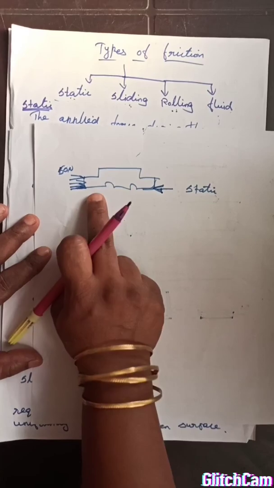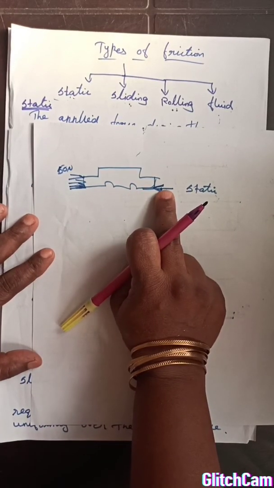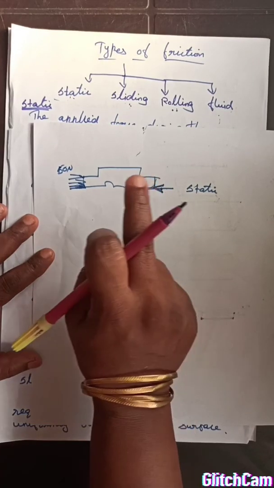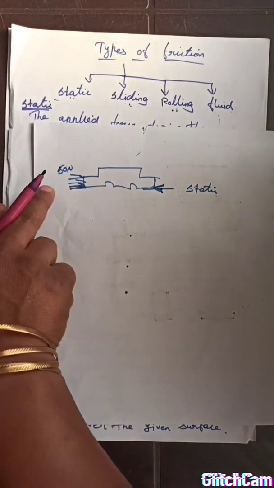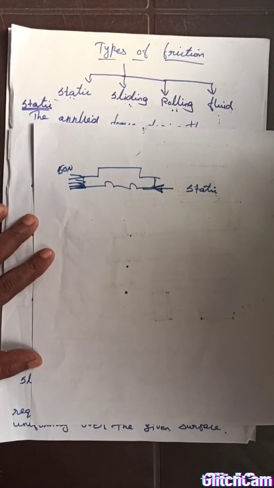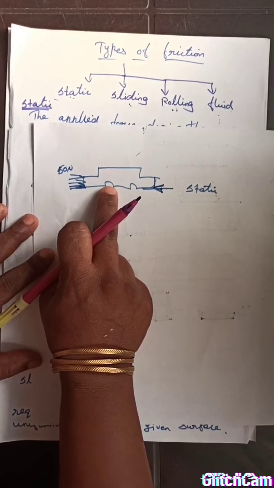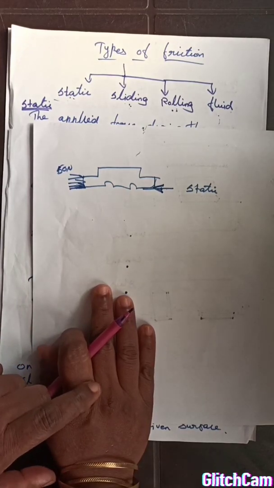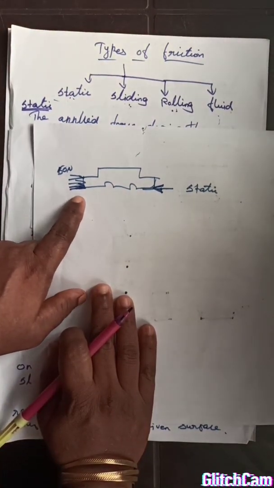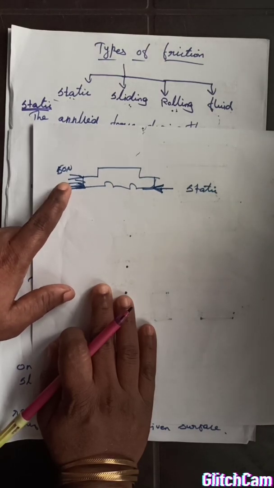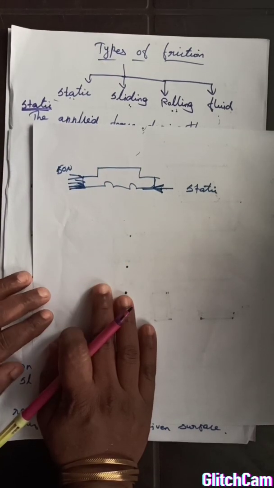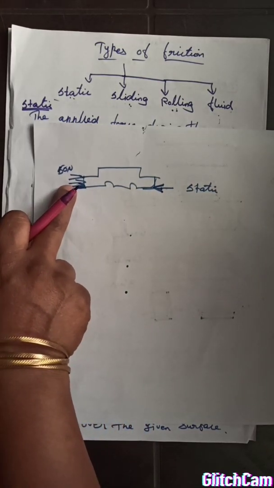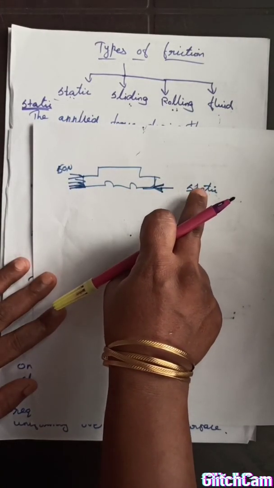Okay, so this is important. The initial friction is called static friction. So static friction is the force of friction that comes into play only when the object tends to move over a surface, but there is no movement of the object, in spite of our giving a force. This is the definition. Listen carefully. The static frictional force comes into play only when the object tends to move over a surface, but there is no movement, still we are applying a force. That force is called static friction.